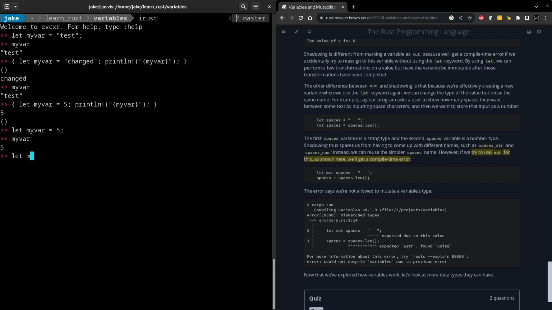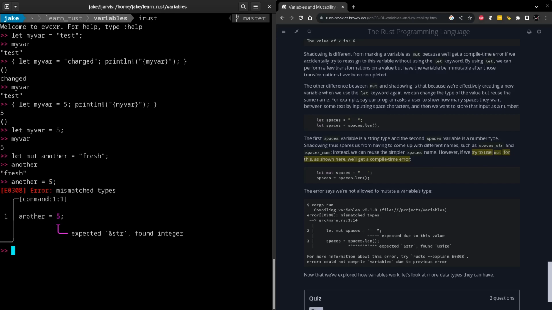So if we create a mutable variable another and assign it to the string fresh, we have another. But if we try to change the value of another to a different type, say again 5, we have that mismatched type. But as long as the types are the same for mutable variables, we should be good to go. So remember, if the type is the same, you can use mutable variables. If the type needs to be different, then use shadowing.